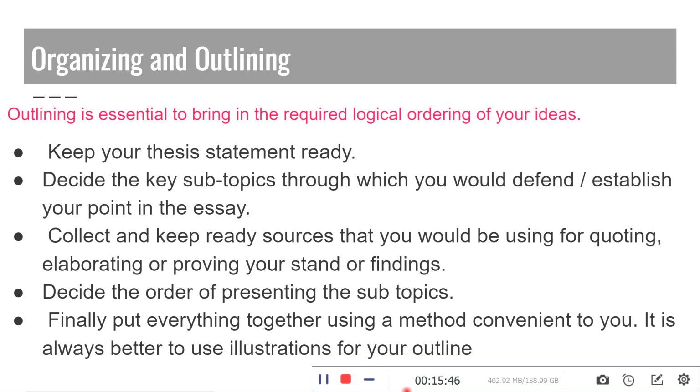Finally, put everything together using a method convenient to you. It is always better to use illustrations for your outline. So, some people will use tree diagrams and all those things in order to show how your ideas lead to one another.